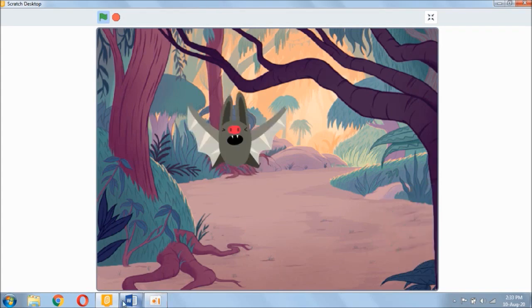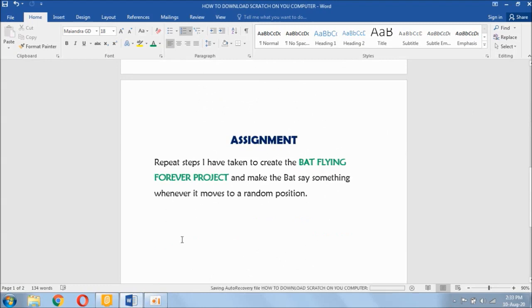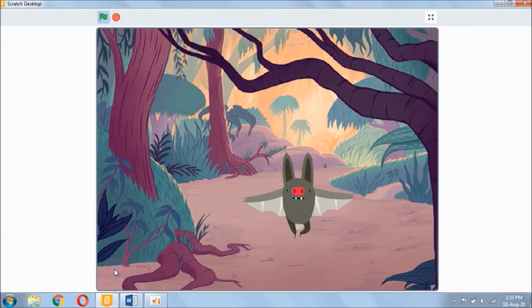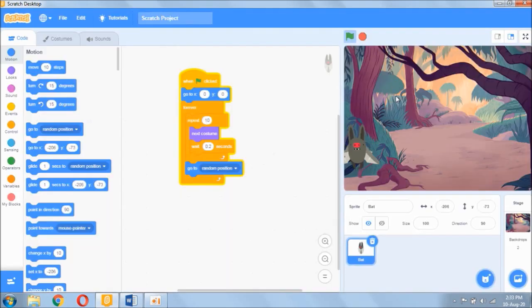So your assignment will be that you are going to repeat the steps I have taken to create the bat flying forever project, and make the bat say something whenever it moves to a random position. So you want to repeat this process I've done by yourself, but you need to do something extra. Make the bat say something when it's in a different location. I'll give you a clue on how to do that.